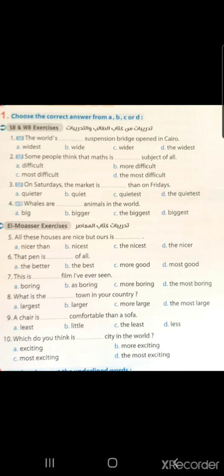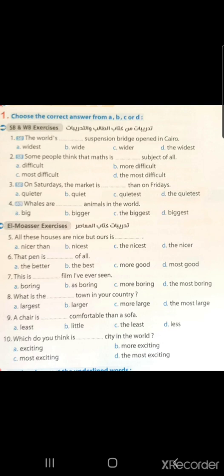More exercise. Number 5. All these houses are nice, but our is the nicest. Superlative form. Nice is a short adjective. It will be the nicest. Letter C. Question number 6. That pen is the best of all. Yeah, irregular adjective. B, the best.